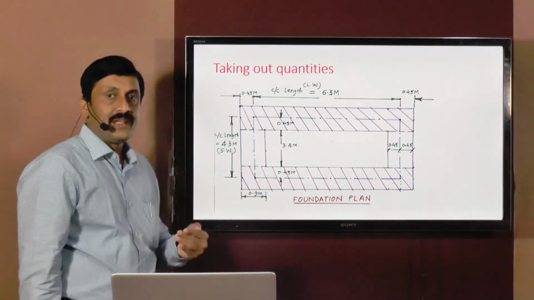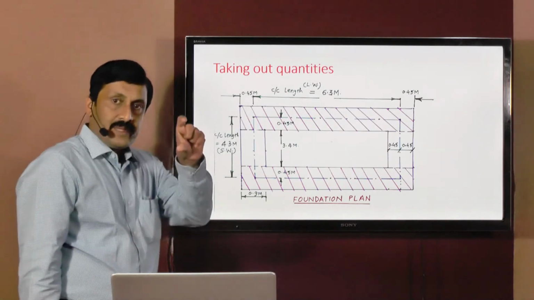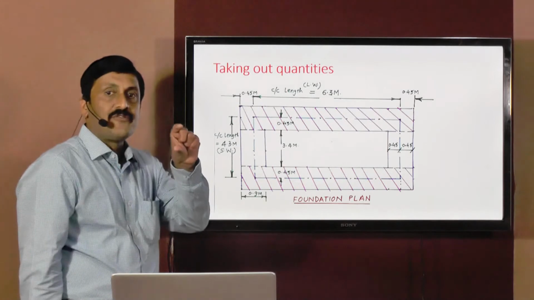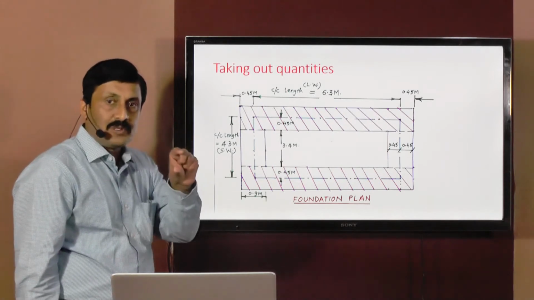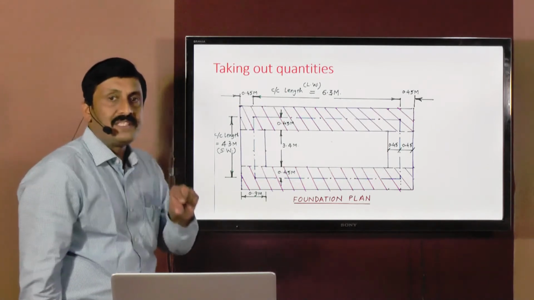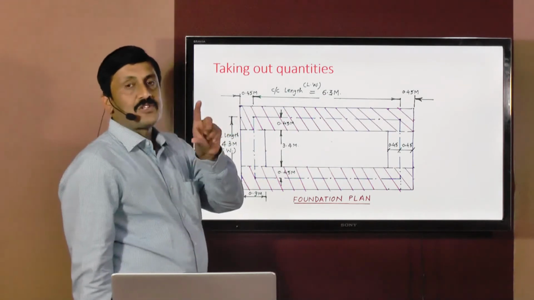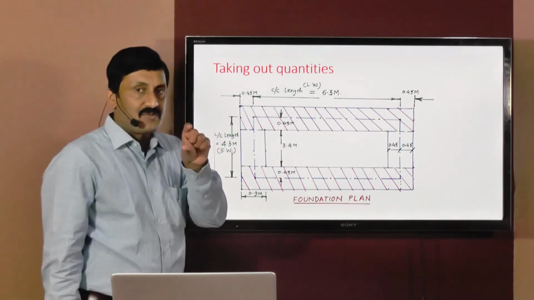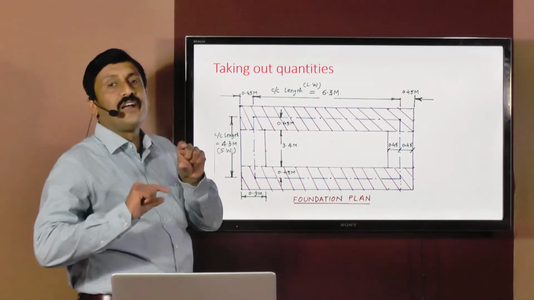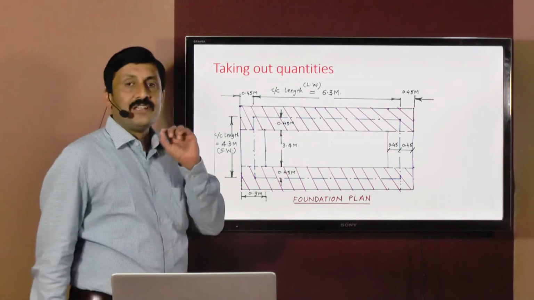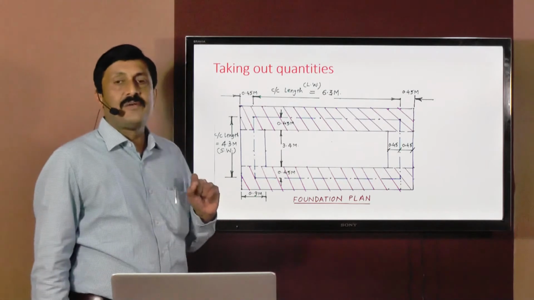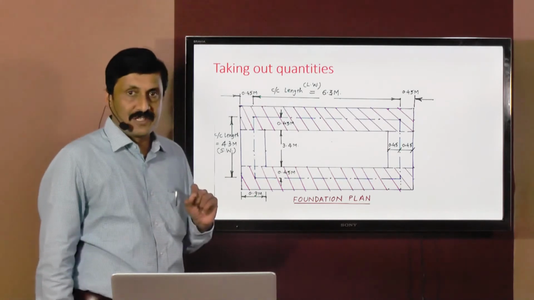Just have a look once again. Below ground level, UCR masonry is 0.5 meters up to the top of PCC, and PCC thickness is 0.15. So total depth of excavation will be equal to 0.5, that is for UCR, and 0.15 for PCC in foundation, that is 0.65 meters will be the depth of excavation.